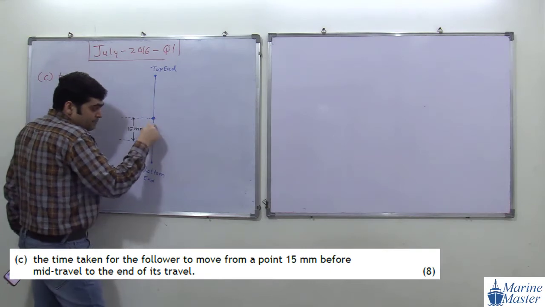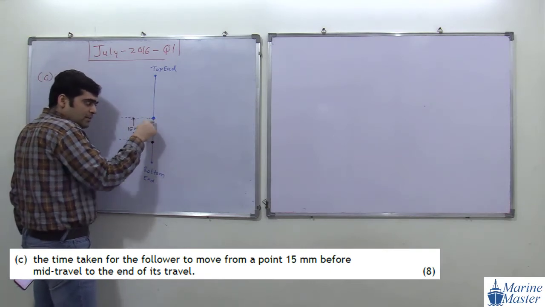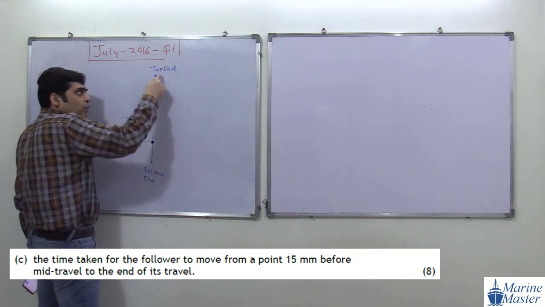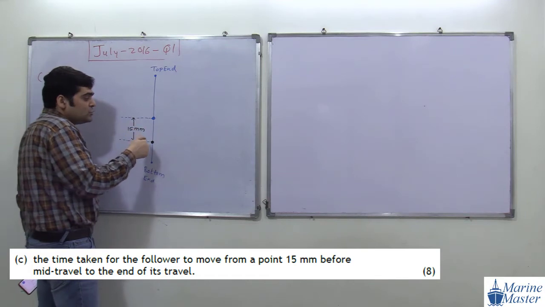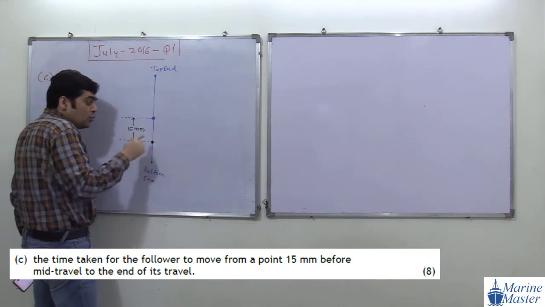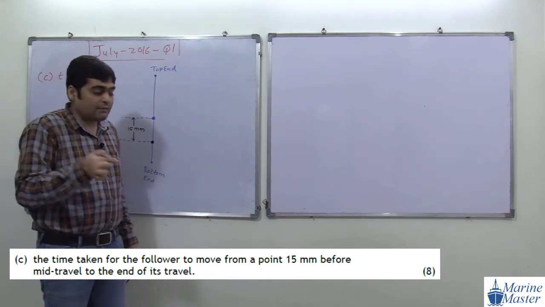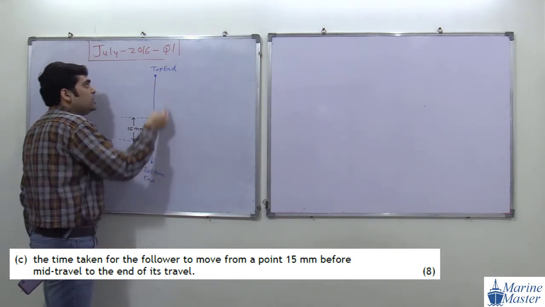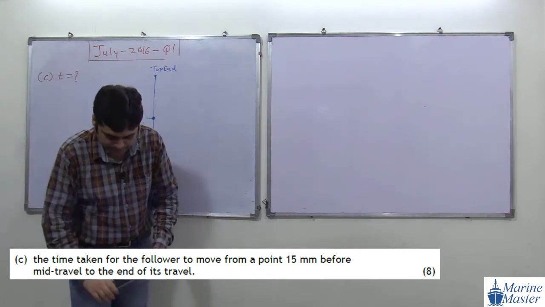Means 15 mm before the mid travel. This position is our mid travel position. So 15 mm before the mid travel and going to the end. See the wording, otherwise you may say, sir, from here to here. No, they are saying 15 mm before the mid travel to the end. So from this location to this location our follower is going. Try to see the scenario here.